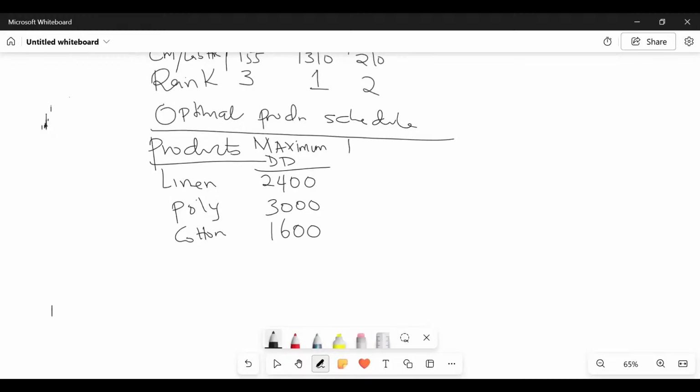So the limiting factor, ladies and gentlemen, in this particular case, what is it? It is what here, somebody? It is the labor hours. It is the labor hours here.